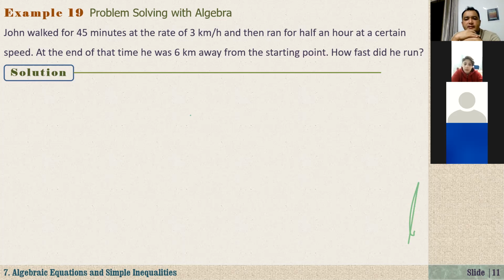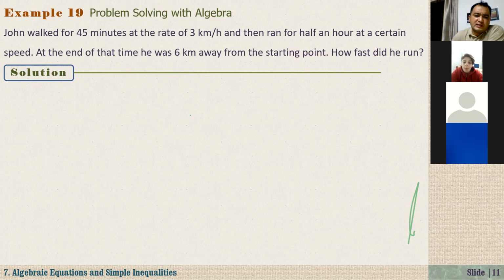This is example 19. John walked for 45 minutes at a rate of 3 kilometers per hour and then ran for half an hour at a certain speed. At the end of that time, he was 6 kilometers away from the starting point. How fast did he run? All right. So John walked for 45 minutes at the rate of 3 kilometers per hour and then ran for half an hour at a certain speed.